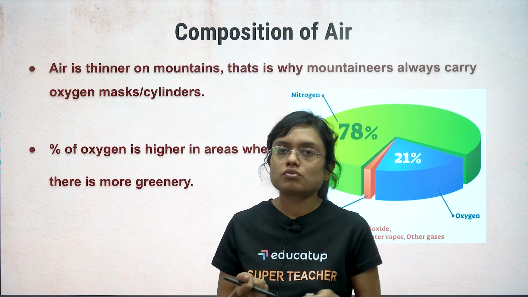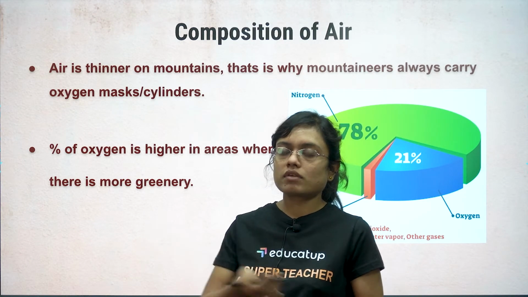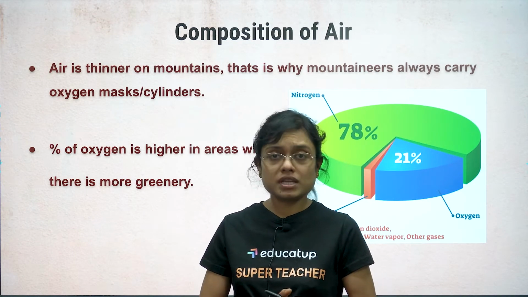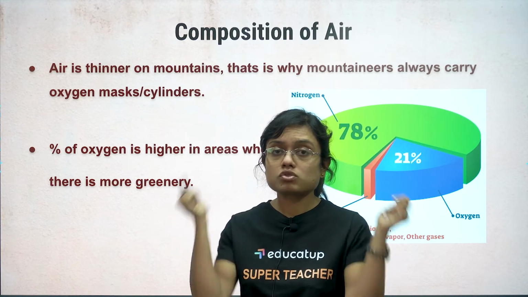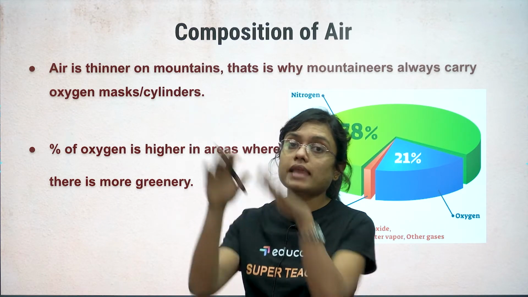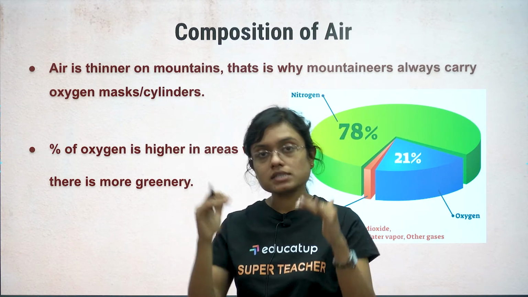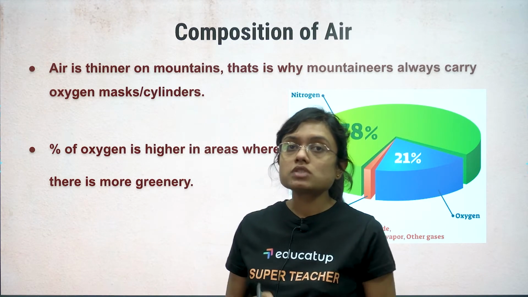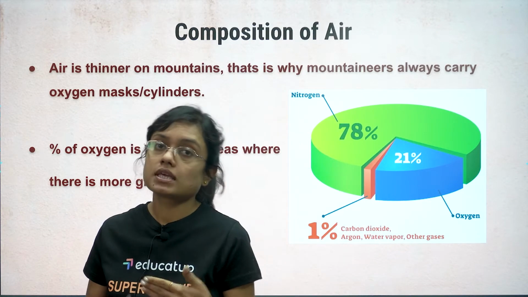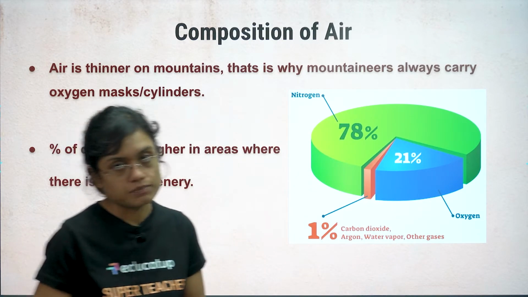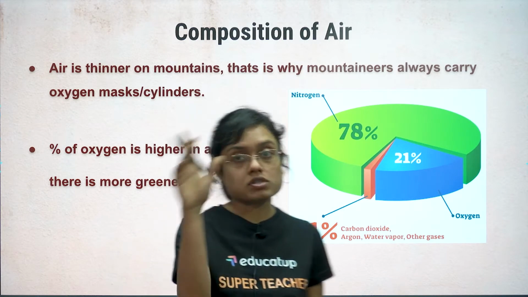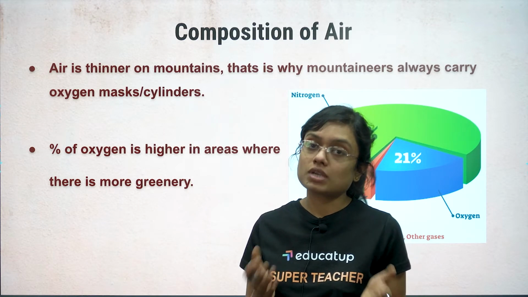और इसीलिए if you have seen Discovery Channel and a few episodes of mountaineering, mountaineers always used to carry an oxygen cylinder because as they climb up the mountains, the air becomes thin and the quantity of oxygen starts decreasing. Then the percentage of oxygen is higher in areas where there is more greenery or more trees, because you know that the balance of oxygen in the atmosphere is maintained by trees or plants.